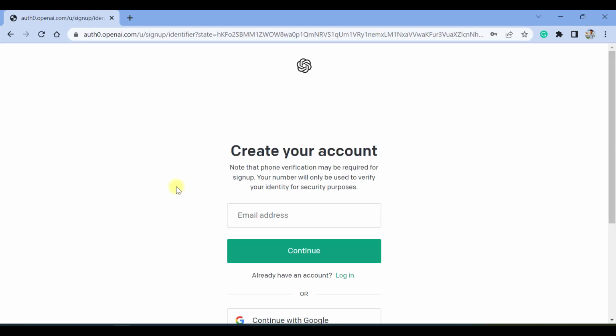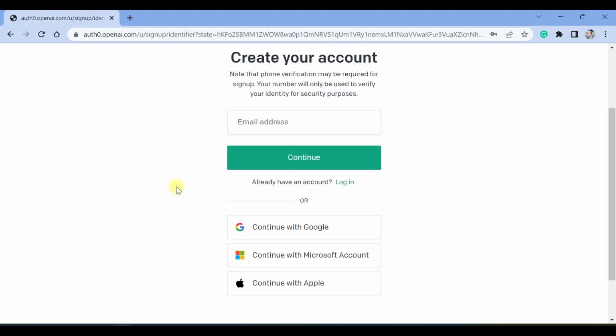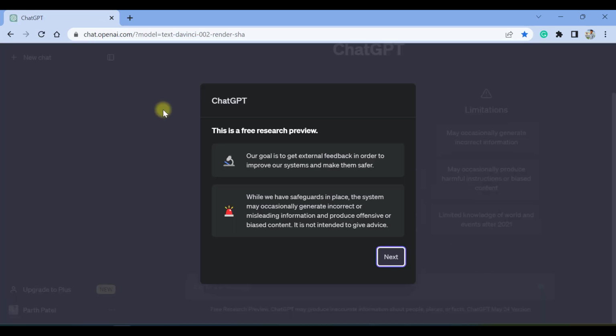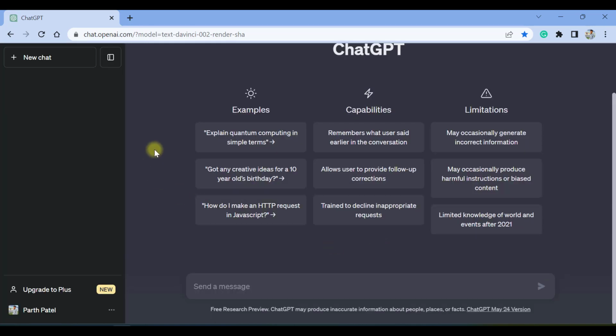So now it is asking you to enter the email address, or you can continue with your Google account as well. After logging in with your Google account, you need to verify it with your email ID or mobile number, and then you can start using ChatGPT.